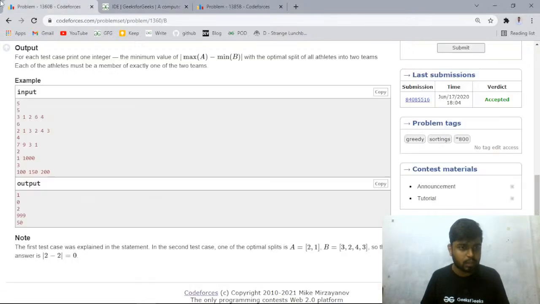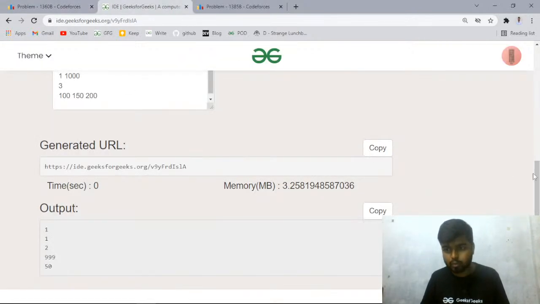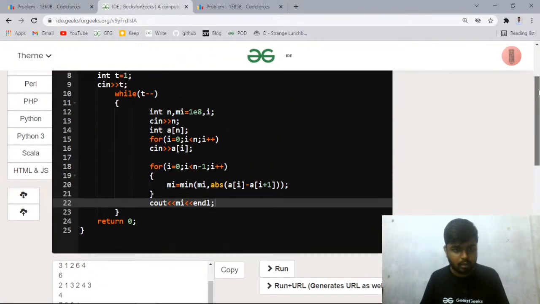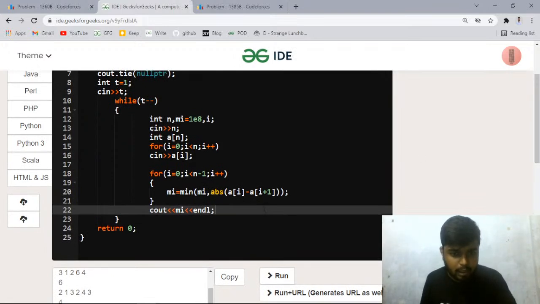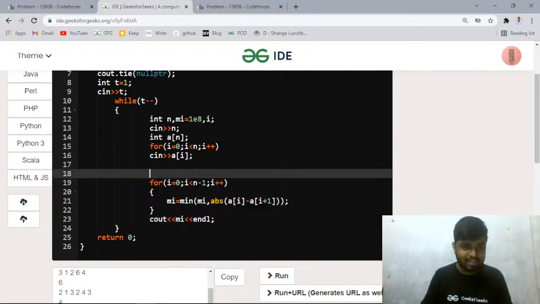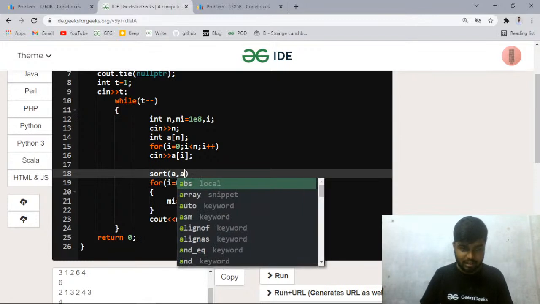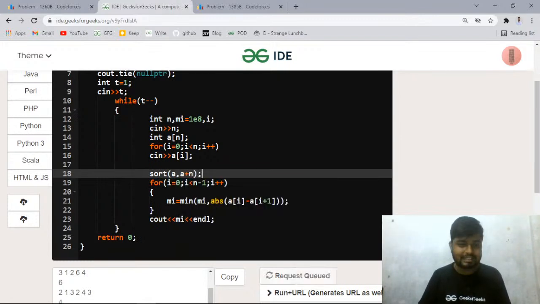Yeah, this works. 1 1. So now no, I'm not getting that. Why am I not getting the absolute difference, right? I'm getting something wrong. Oh yeah, something that I missed is the sorting part, right? I missed the sorting function. I need to sort them as well, then only I will take the adjacent difference, right? I just missed the sort part. I have to sort them as well.